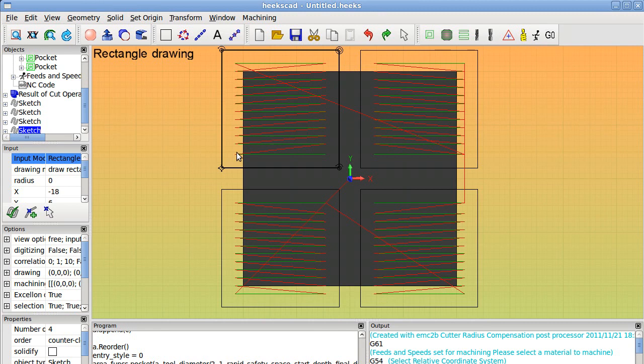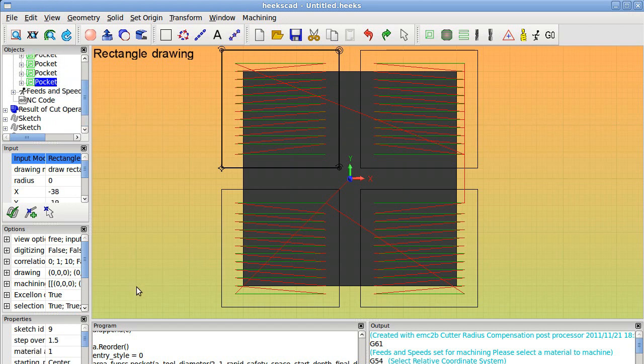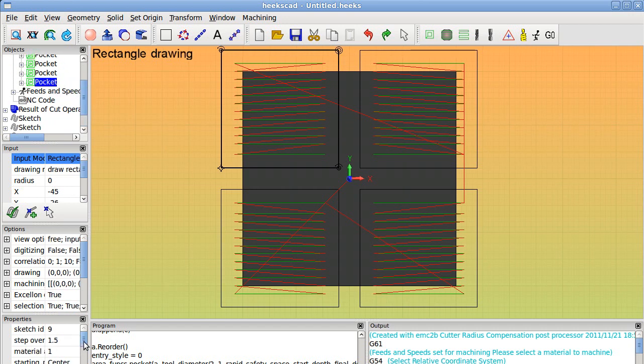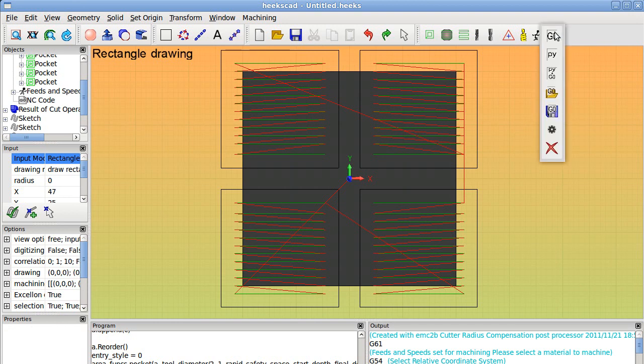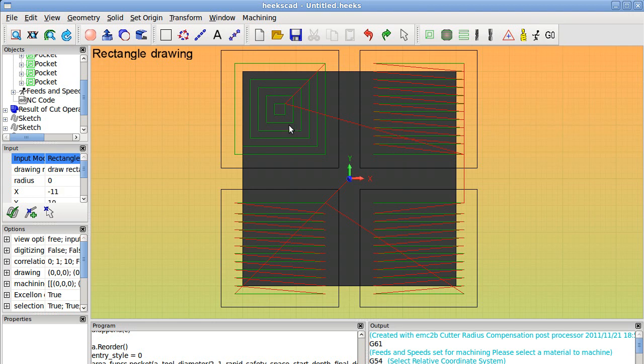You can normally, if you want, go to the pocket, the last one, and here you can change whatever you want. If you use zigzag and hit Gcode, it makes a square path.